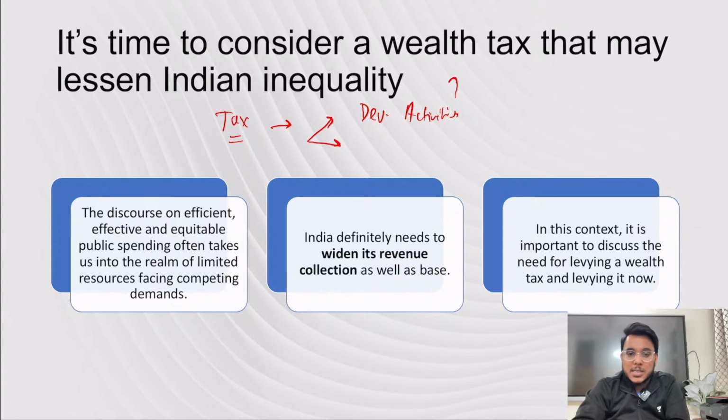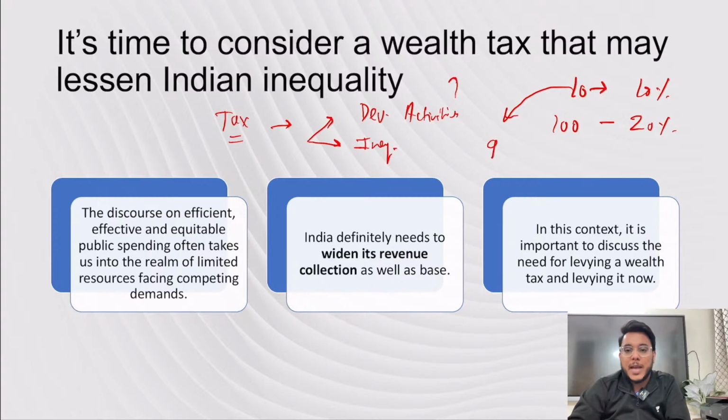Secondly, guys, tax also helps in reducing inequality in society. Now what happens? Basically, when we follow a progressive tax, progressive tax means that as your income increases, the tax will increase. If you are earning 10 rupees, let's say we collect 10% tax. But if you are earning 100 rupees, let's say we collect 20% tax. So the person earning 10 rupees will give 1 rupee tax.